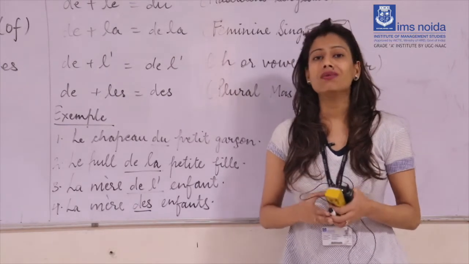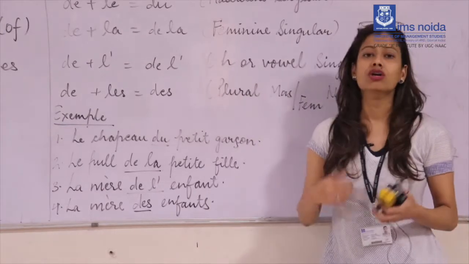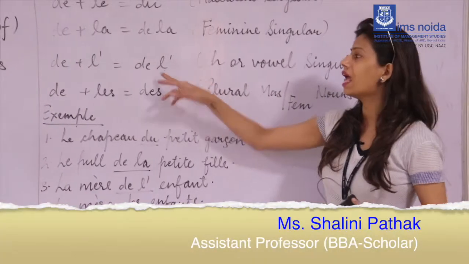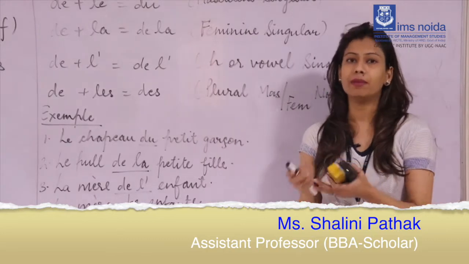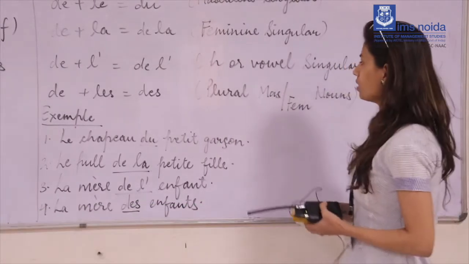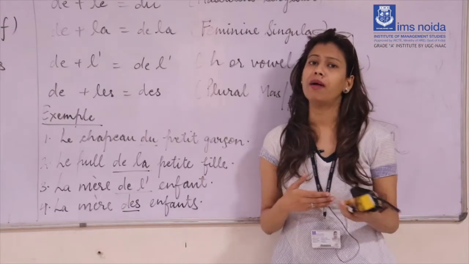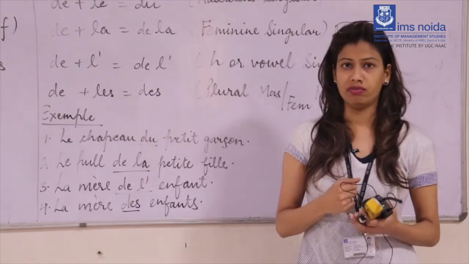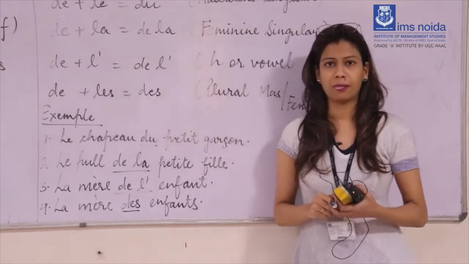So if your noun starts with these vowels or the silent h, we have to use de l' in place of the article. And if your noun is masculine or feminine but given in the plural form, in that case you can use des before that.